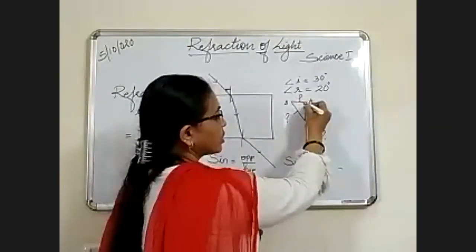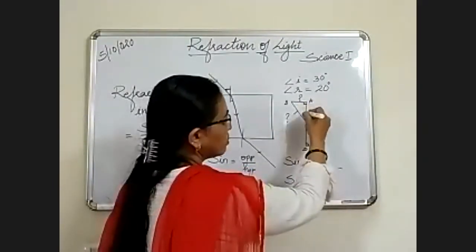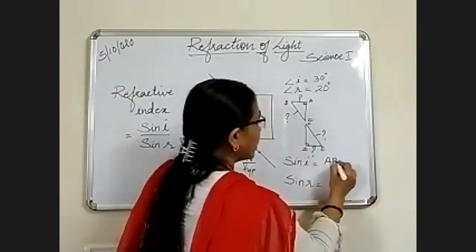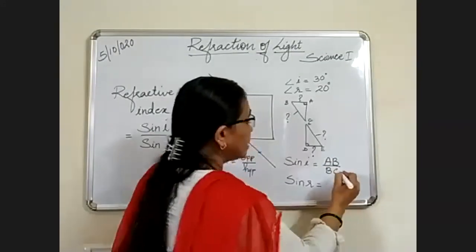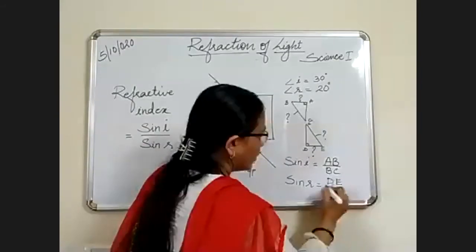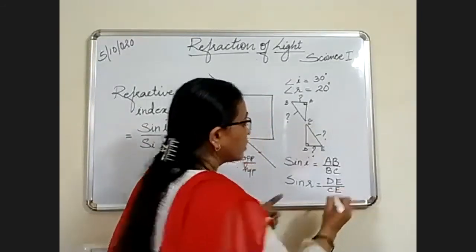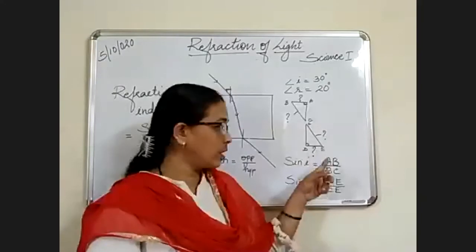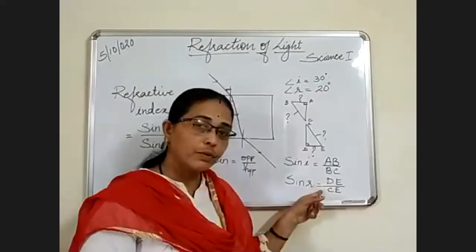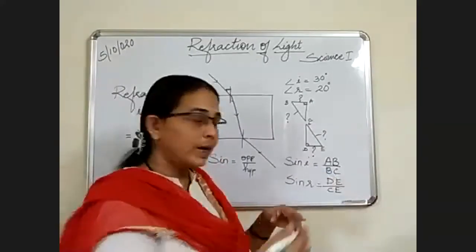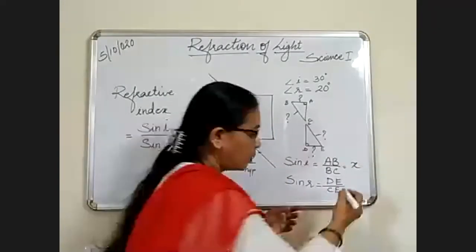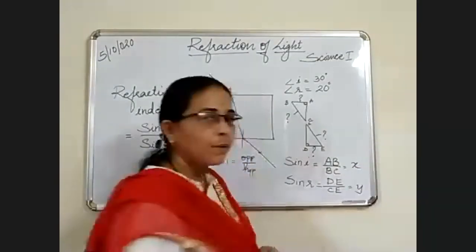Opposite of this, no, what is that? BC is the hypotenuse, AB is the opposite. AB upon BC. Okay. And here DE upon CE. I have to find out the length of AB, length of BC, length of DE, and length of CE. After finding the length, you will get some value. I will take it as X here. You will get some value, I take it as Y here.